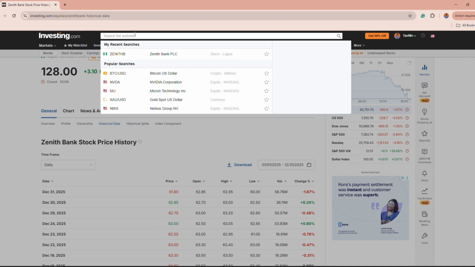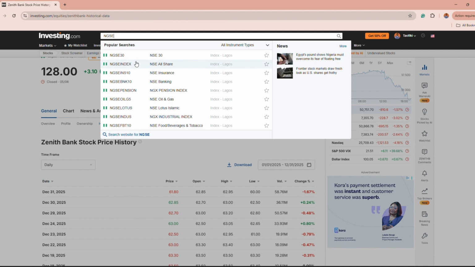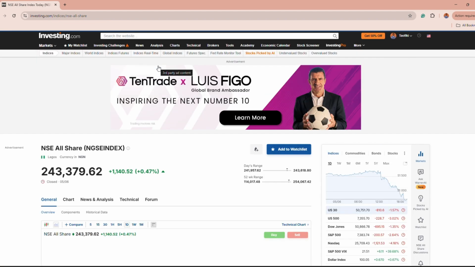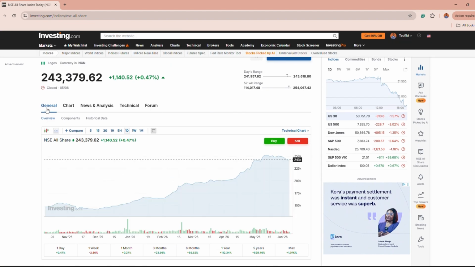Remember, the formula is the covariance of RI, which is your stock returns, in this case Zenith, in relation to your RM, which is the returns of the overall broader market, your ASI. So we have the NGX ASI, the NGX index. Yes, the all-share index. Remember, I said the overall market, not all these. These are for a particular industry. So I'm just going to be sticking with the all-share index. We have the all-share index. Same thing. We are only interested in the historical data set.